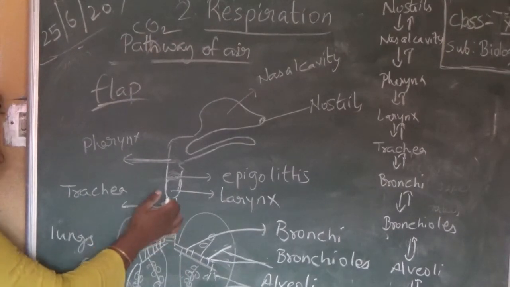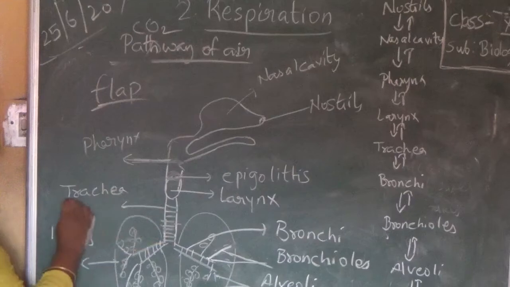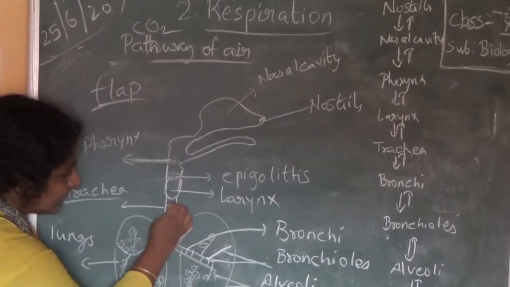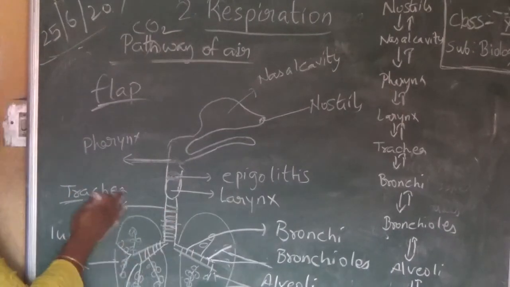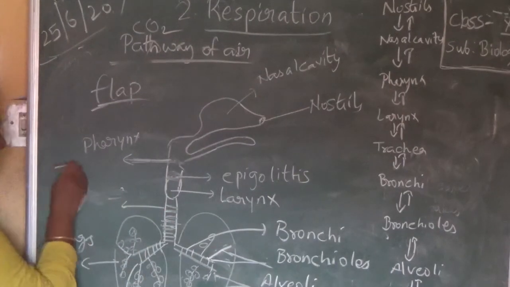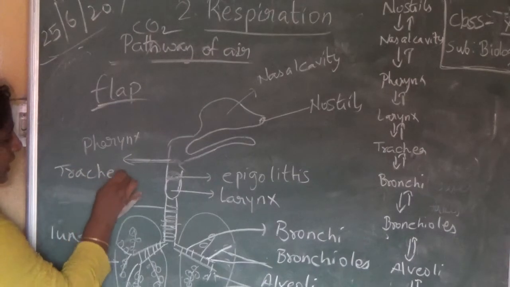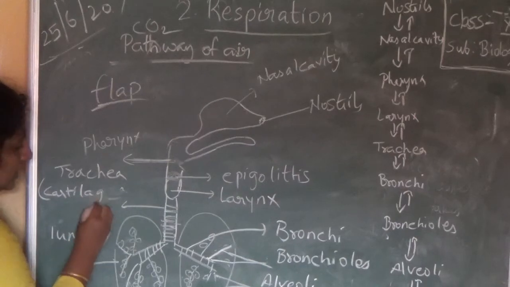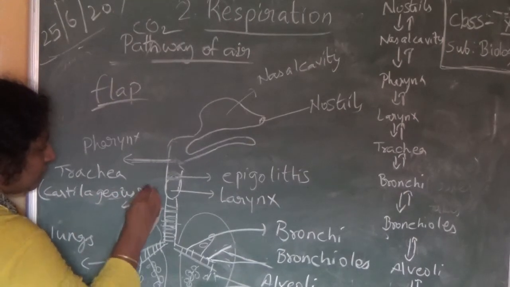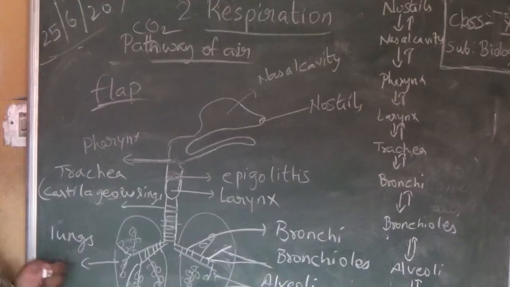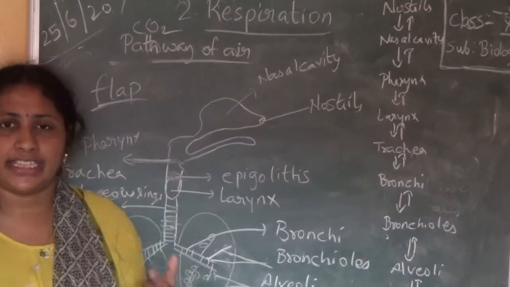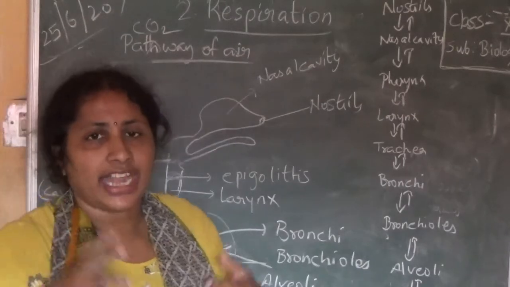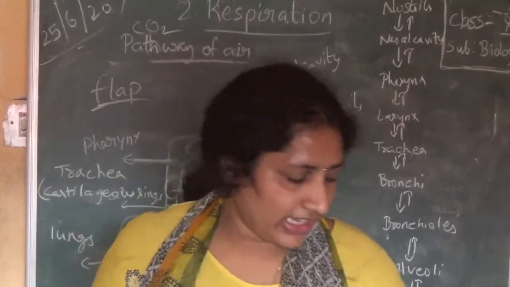So next the air enters into the trachea. Trachea is also called the windpipe. You can see some lines over here. These are nothing but cartilaginous rings. So they help the trachea to stay open, because if cartilaginous rings are not there, the trachea will collapse.